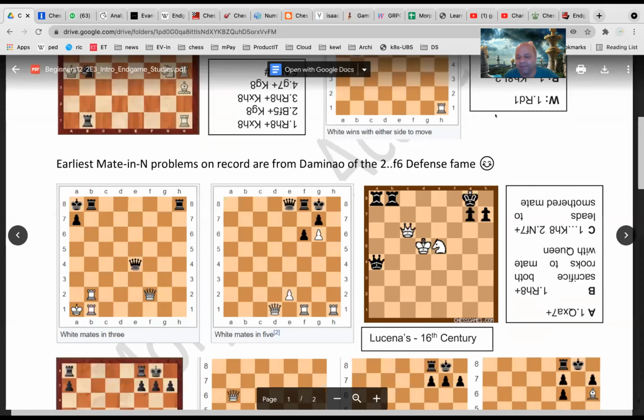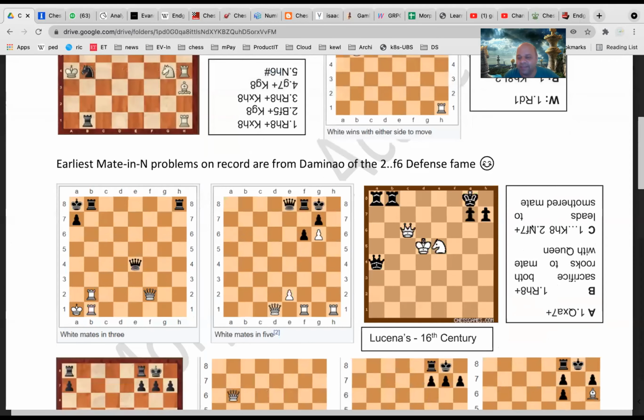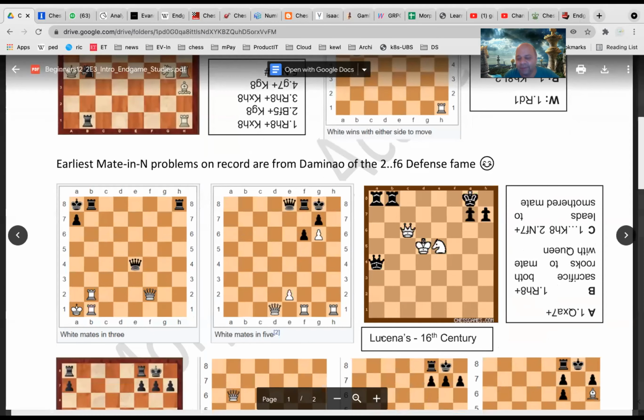These problems can become very interesting. The third problem is, I think everyone should know. It is by Lucena in the 16th century. 16th century, and we are in the 21st century, so 500 years back. So this is a wonderful problem. Let us again put it. Two rooks on A8, B8, queen on A4, C6, D5.